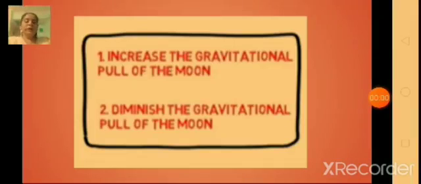A very important thing that you need to understand here is, when the sun, moon and the earth are in a straight line, it is called spring tide. Okay. So now the question arises, what is neap tide?